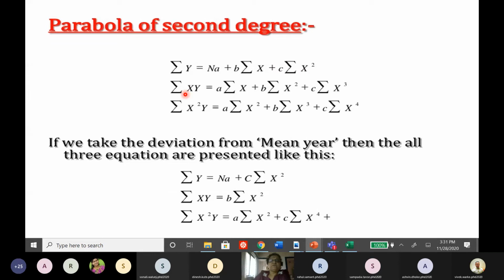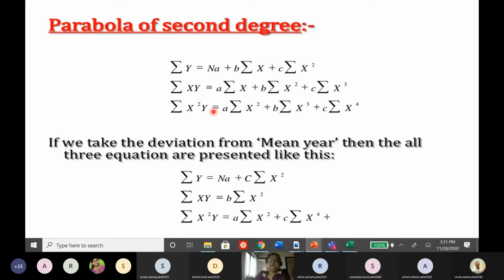Then multiply that equation by x and again calculate the sum. Multiply that equation again by x and calculate the sum. So we get 3 equations in 3 unknowns. There are 3 unknowns, so we need 3 equations. Otherwise, we will not be able to calculate the values of A, B, C. For 3 constants, we need 3 equations. Okay, is that clear?